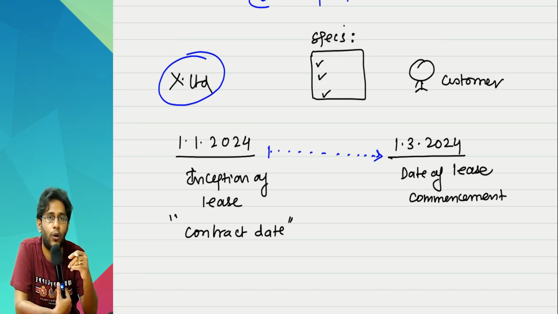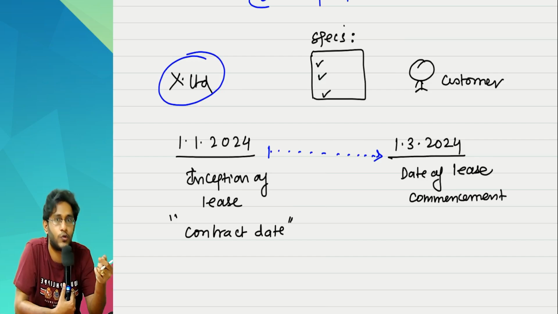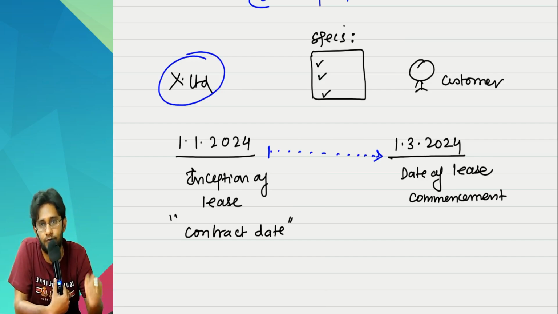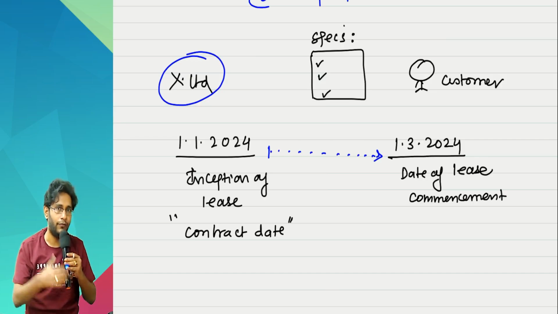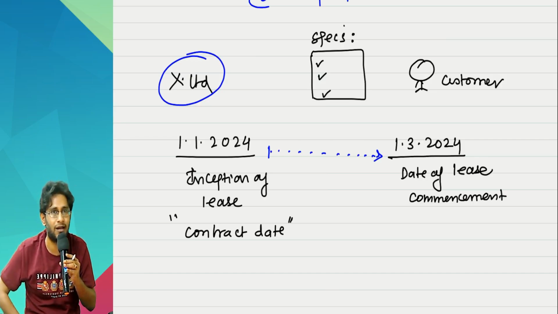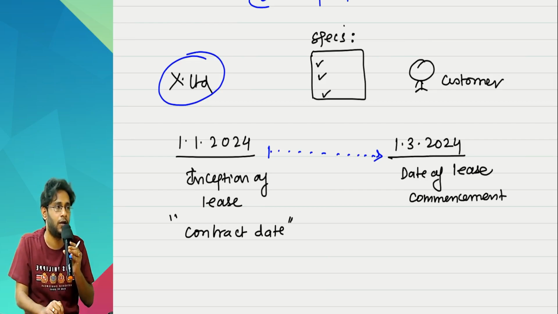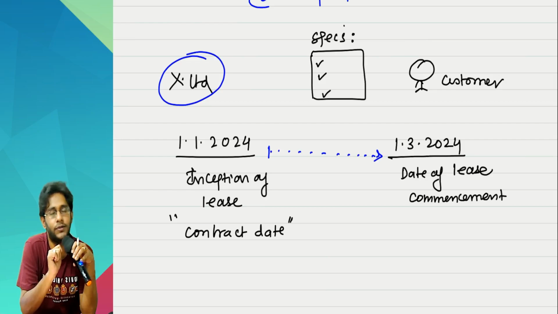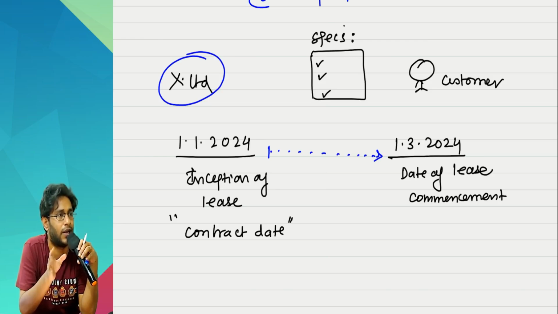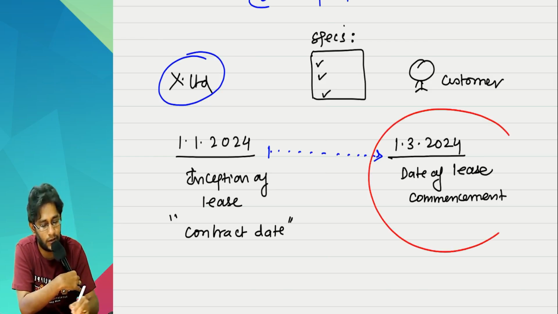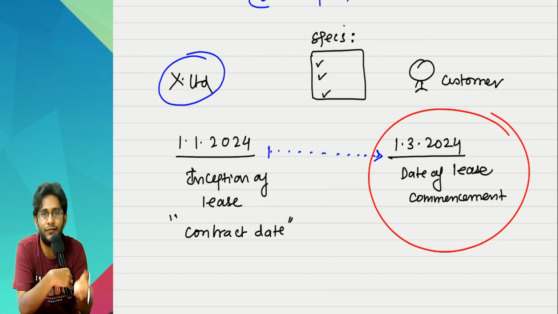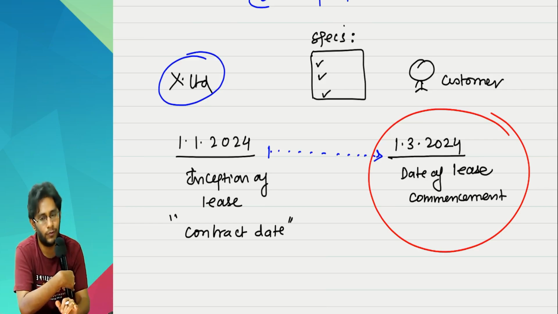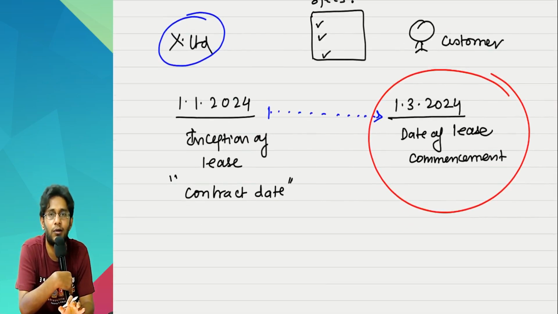So, to qualify a particular contract as a lease contract, should the asset be in existence on the first day? The answer is no. When you listen to it for the first time, it appears like, without an asset, how can you call it a lease, sir? Don't think like that, because I am not talking about accounting of lease. Lease accounting, asset recognition, liability recognition, all that will happen only from the commencement date. Without an asset physically being there, why will I even start accounting of the asset? I will not. The analysis we are doing is whether the contract you have entered into is a lease contract or not. We are just evaluating that.